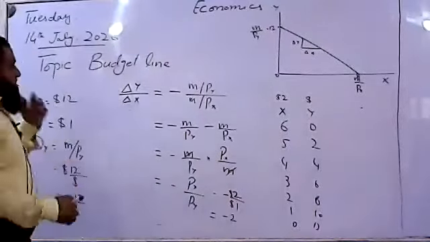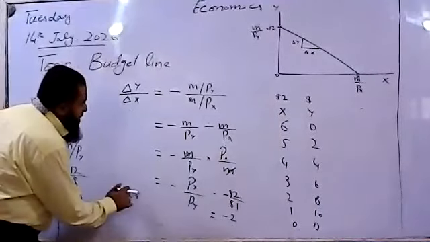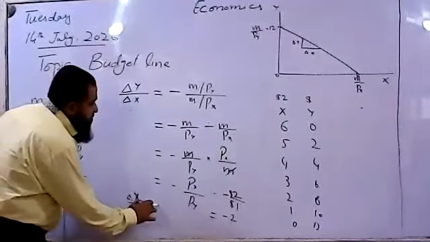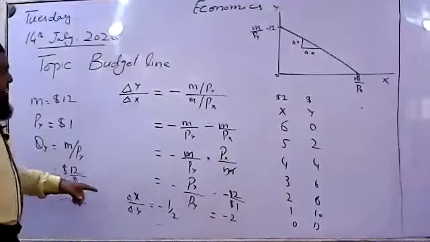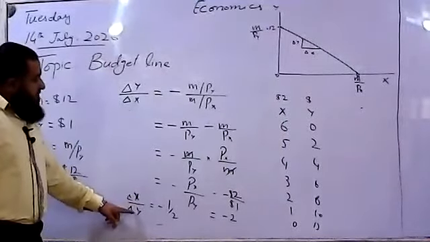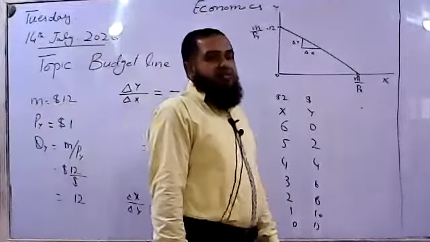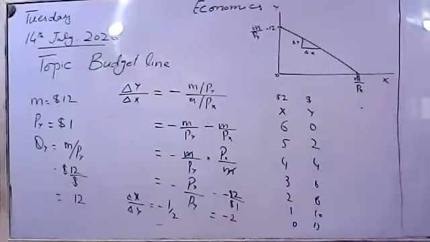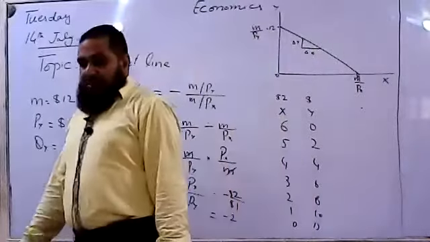Or if we reverse it, if the consumer wants to increase Y, it will be 1/2. If the consumer wants to increase 1 extra unit of Y, how many units of X does he have to sacrifice? Half of an X unit will be given up to buy an extra unit of Y. So this is called the rate of change or slope of the budget line.